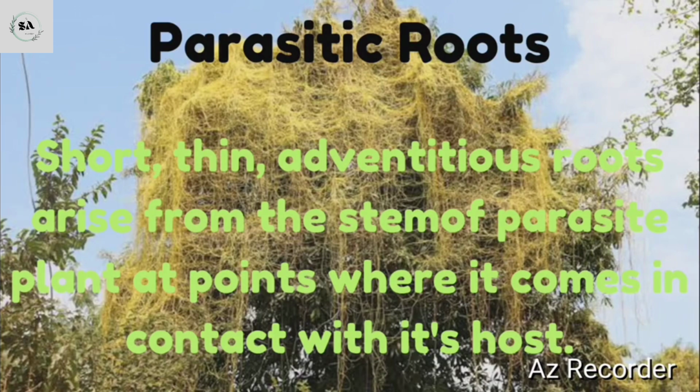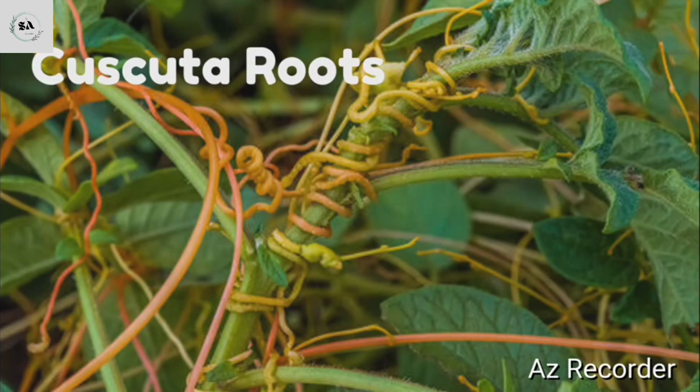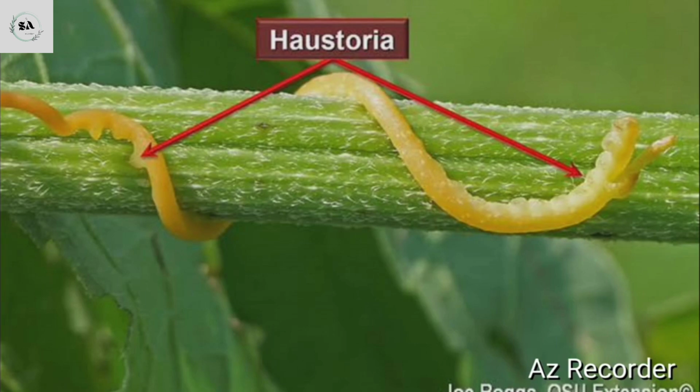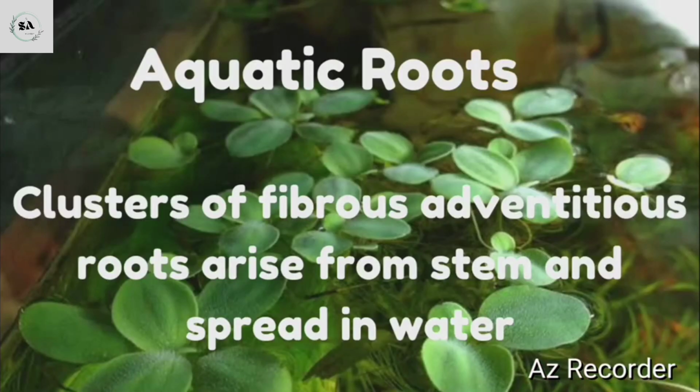Fourth type is the parasitic root. The short, thin adventitious roots arise from the stem of the parasite plant at the point where it comes in contact with its host. These are parasitic roots. For example, Cuscuta roots. They contain haustoria. Haustoria penetrate into the stem and branches of the host and become connected with its conducting tissues.